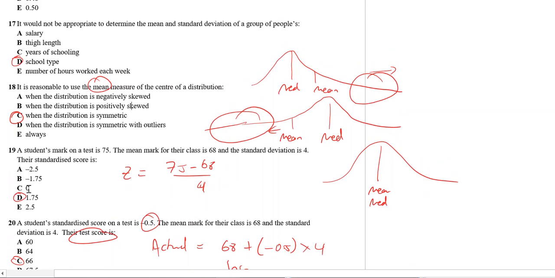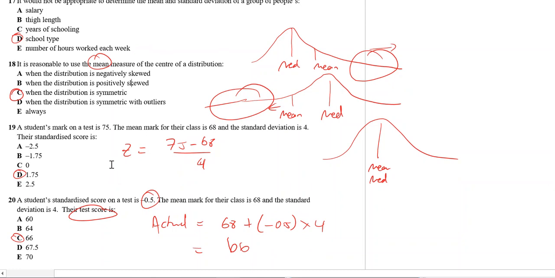So this is just some interpretation. 1.75 on this normal curve is a bit more than one standard deviation above the mean. So they're performing above average. They're one of the high achievers, because they're a bit more than one standard deviation above the average, the mean.